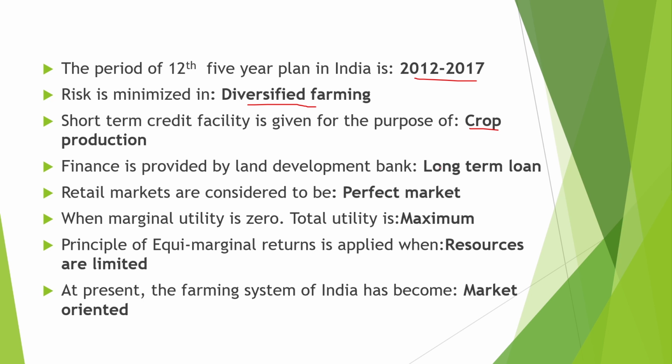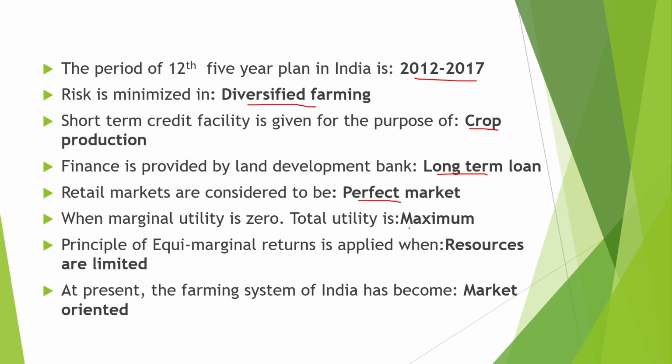Then the short term credit facility is given for the purpose of crop production, for example, for sowing, plant protection, fertilizer. Next point, the finance provided by the Land Development Bank is a long term loan, for example, orchard establishment, leveling, reclamation of land. So this comes under the long term type of loan.